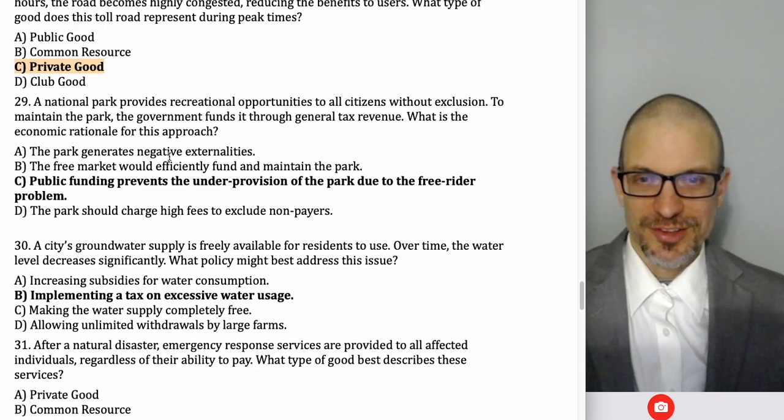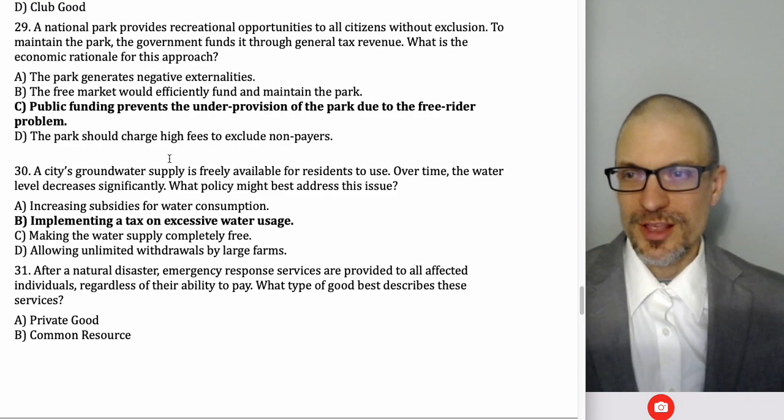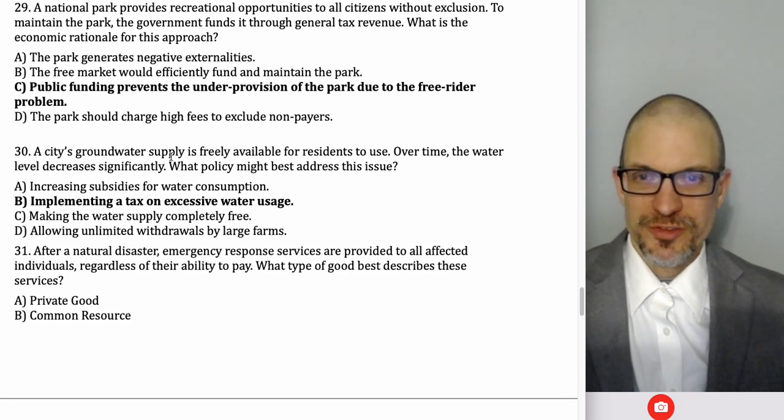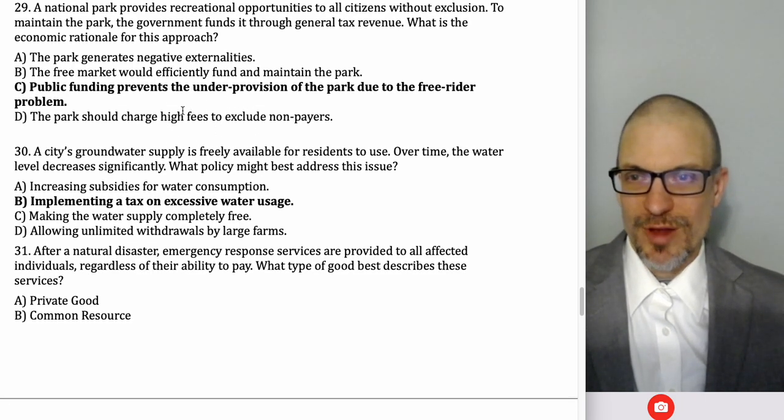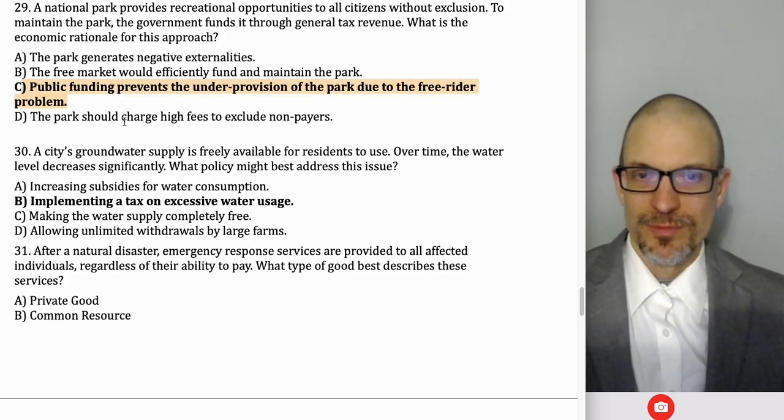All right, so National Park provides recreational activities to all citizens without exclusion. To maintain the park, government funds it through general tax revenue. What's the economic rationale for this approach? Park generates negative externalities. Free market would efficiently fund and maintain the park. Nope. Public funding prevents under-provision of the park due to the free rider problem. Parks to charge high fees, exclude non-payers.